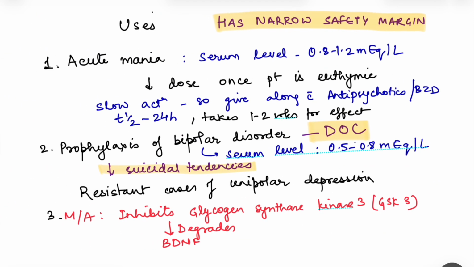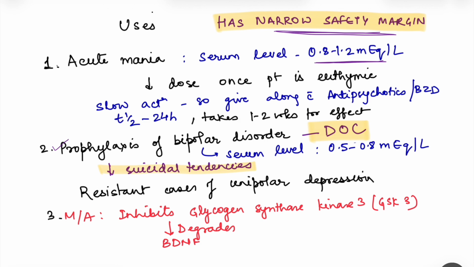So what are the uses of lithium? First thing, very important, lithium has a narrow safety margin. Narrow safety margin means when we are giving the drug, we cannot just increase the dose just like that. We have to monitor the serum levels so that they do not go beyond a critical level, right? Now, for acute mania, the therapeutic serum levels are between 0.8 to 1.2 milliequivalents per liter.